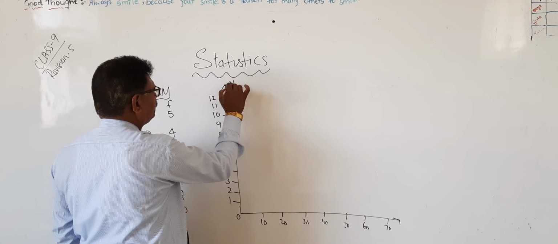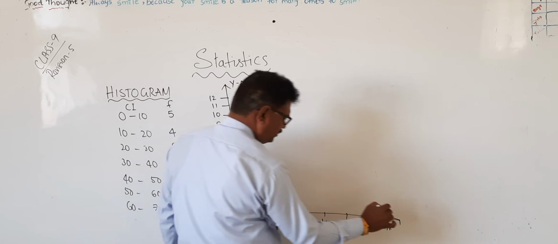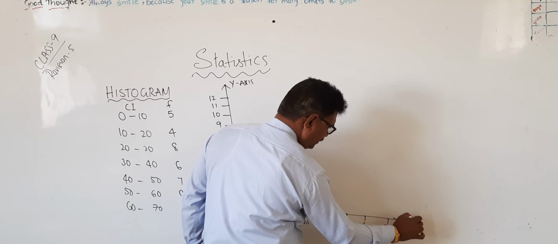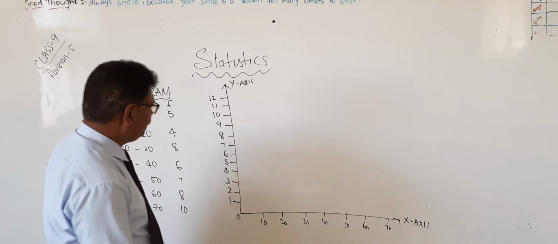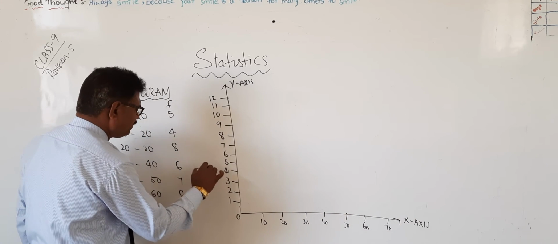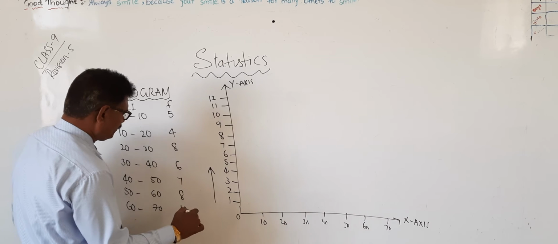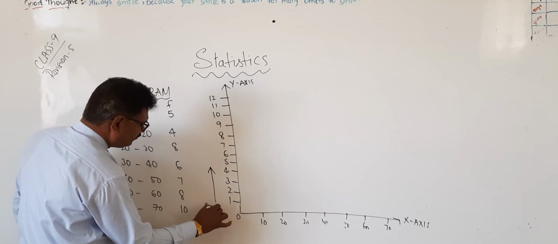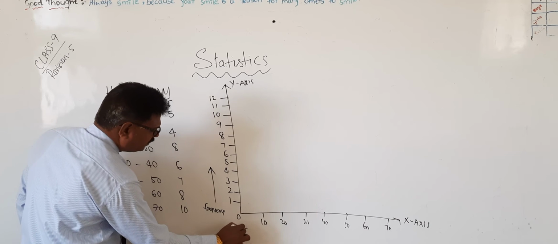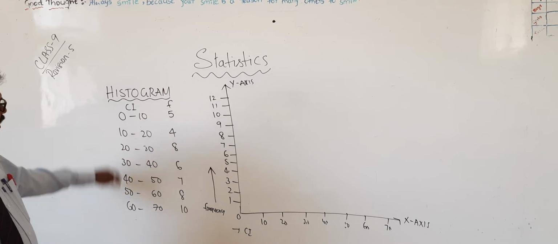This is the y-axis, this is the x-axis. Here it is frequency, and this is class. Very simple.